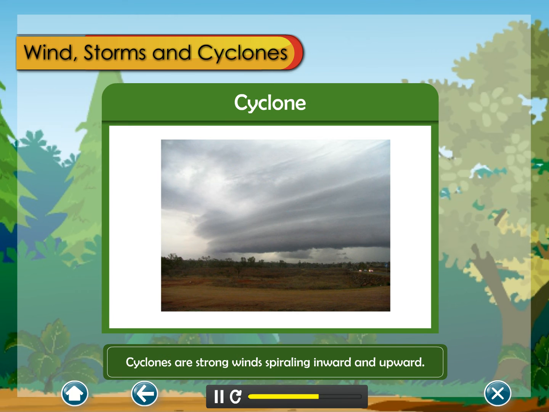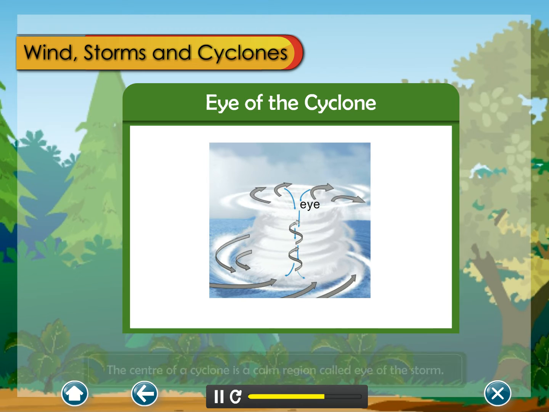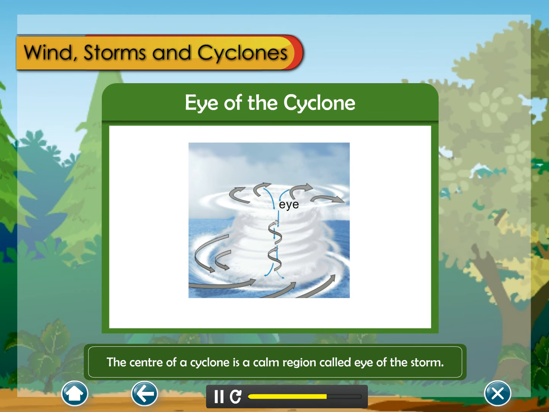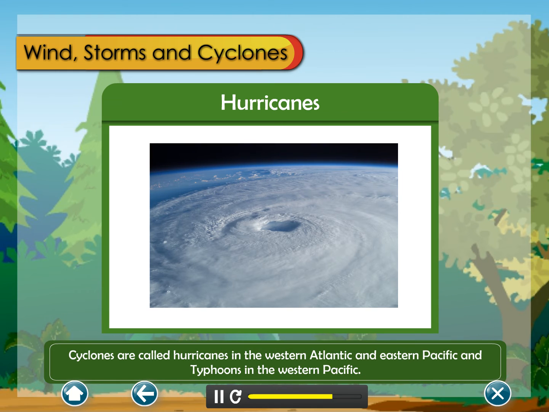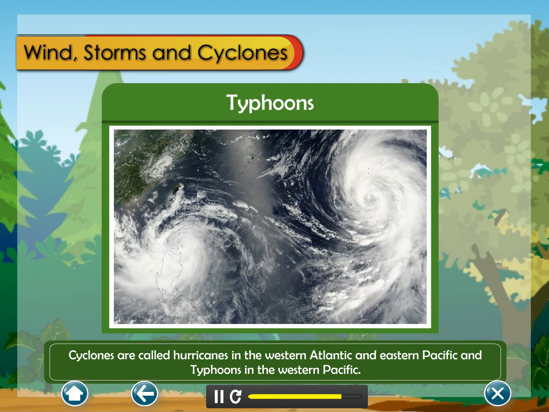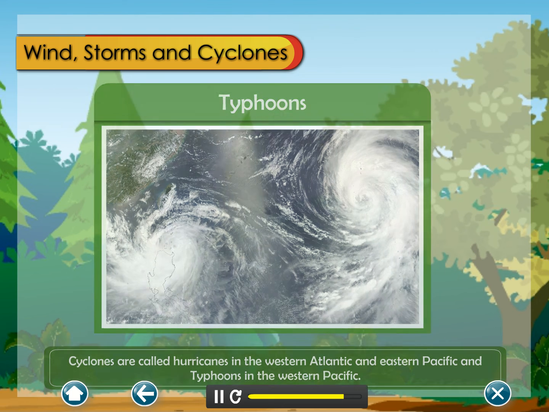Cyclones are strong winds spiraling inward and upward. The center of a cyclone is a calm region called the eye of the storm. Cyclones are called hurricanes in the western Atlantic and eastern Pacific, and typhoons in the western Pacific.